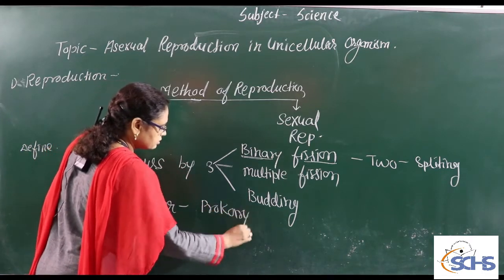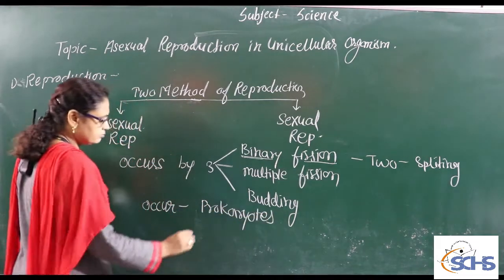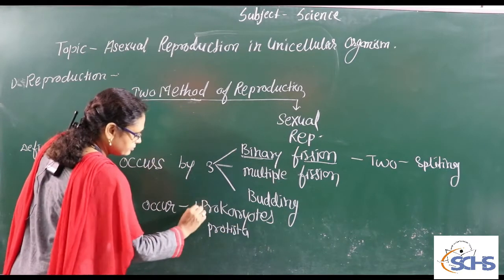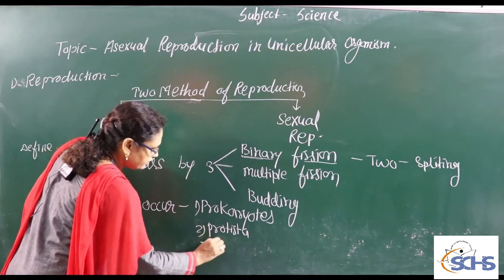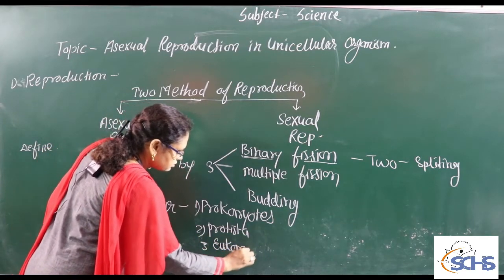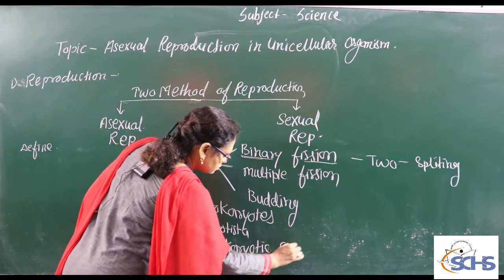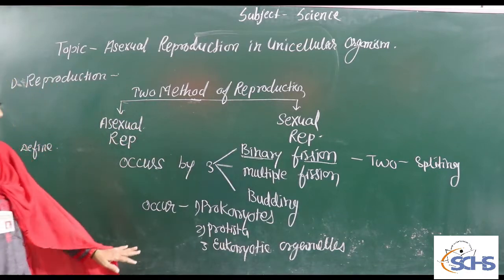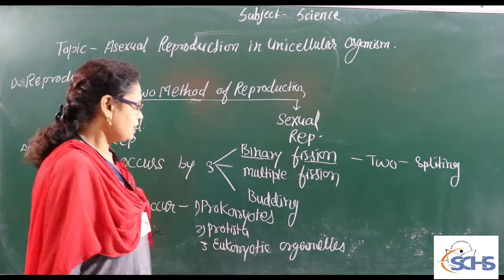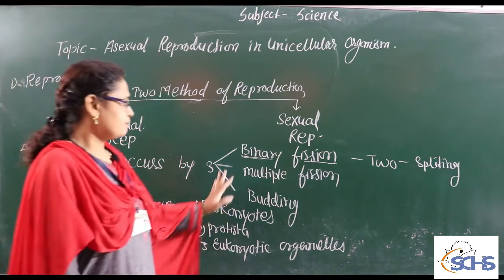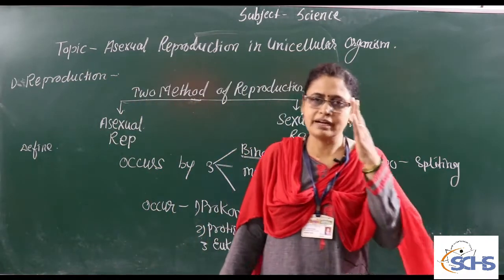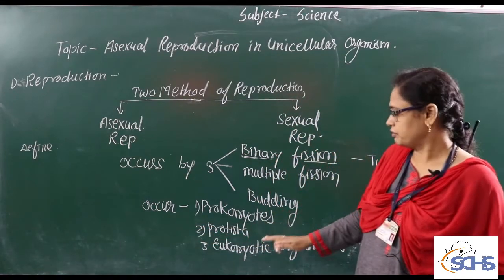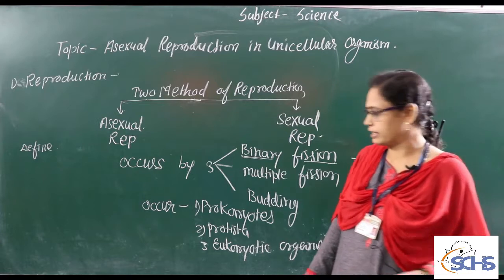prokaryotes, protista and eukaryotic organelles, such as mitochondria and chloroplast. I think everyone understood. Binary fission means splitting: bi means two and fission means splitting. So this occurs in the prokaryotes, protista and eukaryotic organelles.